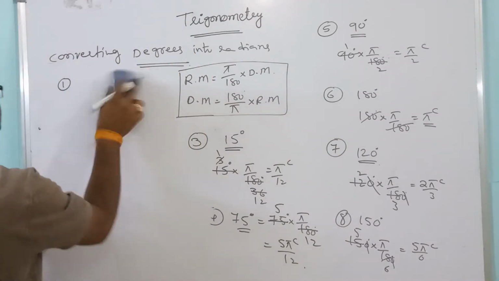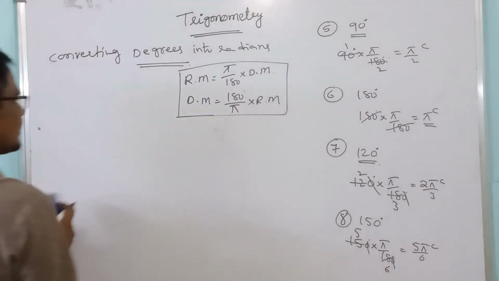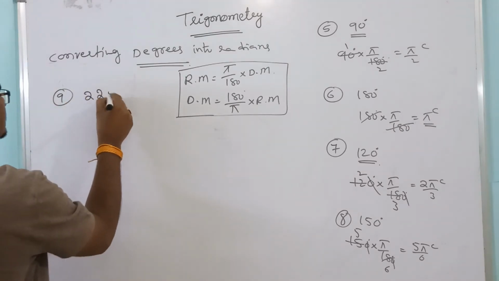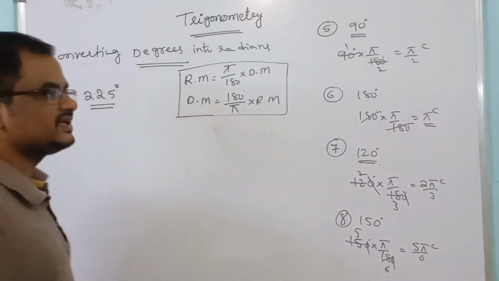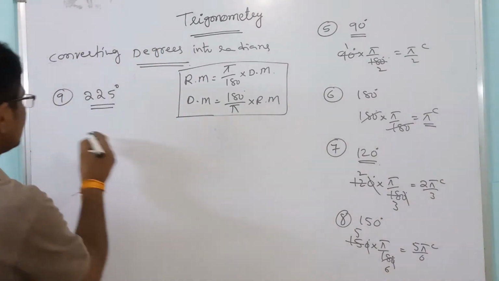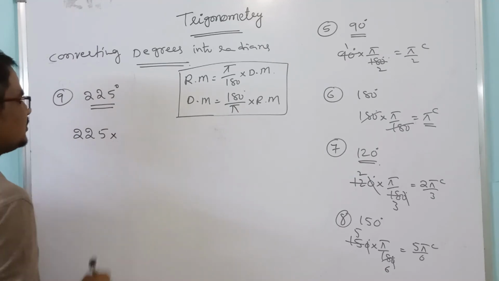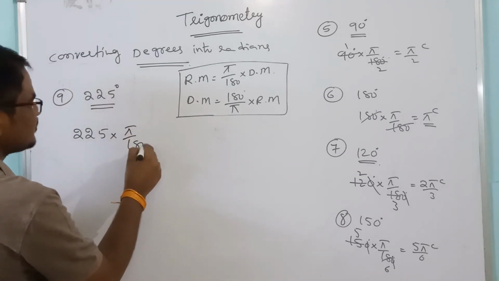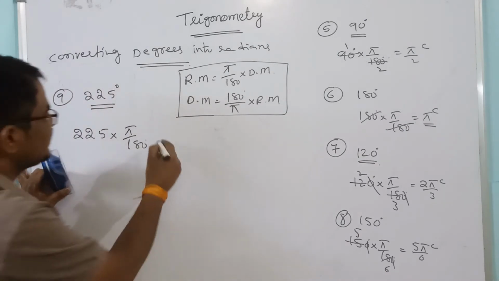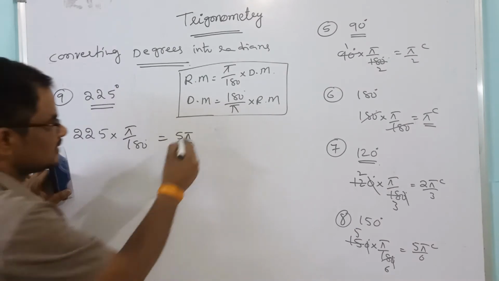Next, 225 degrees. Convert 225 degrees into radians. 225 into just pi by 180. Simplify. Will you get 5 pi by 4?